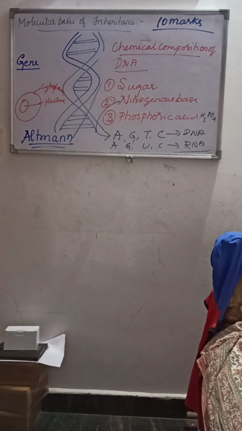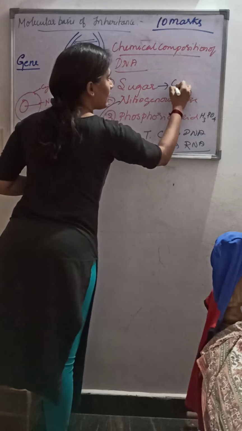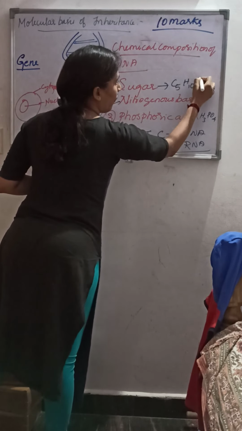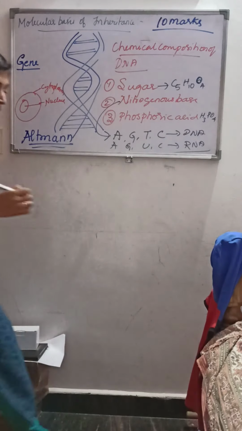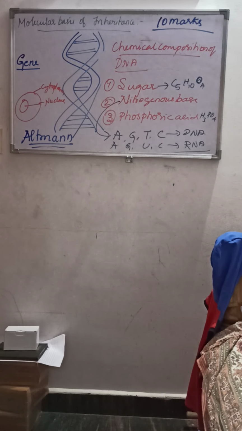As we are talking about DNA, it is a deoxyribose sugar. So what is the formula? That is C5H10O4. In case of RNA, it is C5H10O5. In deoxy, one oxygen atom is less in DNA, whereas one oxygen atom is more in RNA. So that is about the pentose sugar.